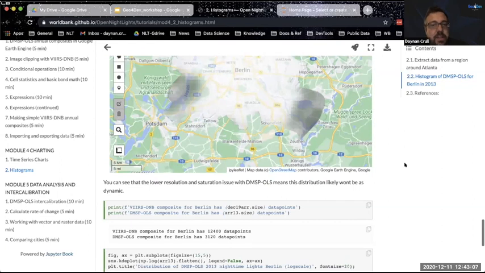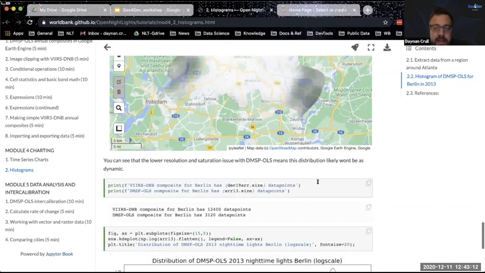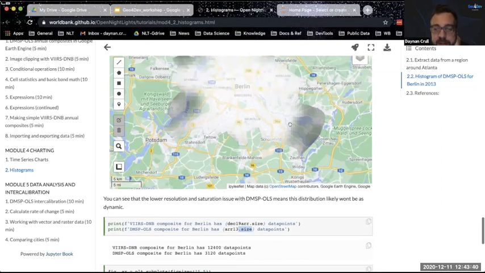But when you're doing statistical analysis, including even just distributions like this, it's also important to note that with higher resolution, you have a lot more data. So with vastly more data in the same area, with VIIRS, if we look at our array that we created that's bound around Berlin, we have 12,400 data points for that single image. For a single DMSP image in the same area, because the resolution is so much lower spatially, we only have 3,000 data points.